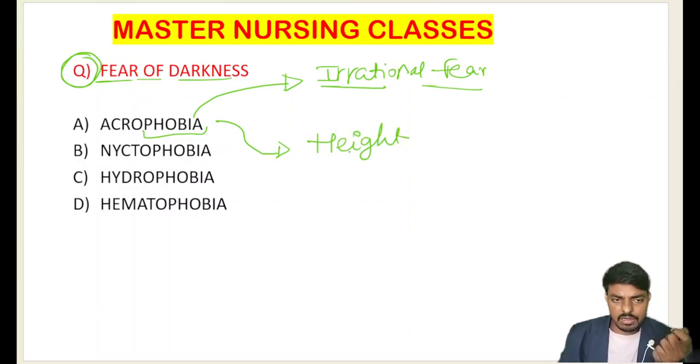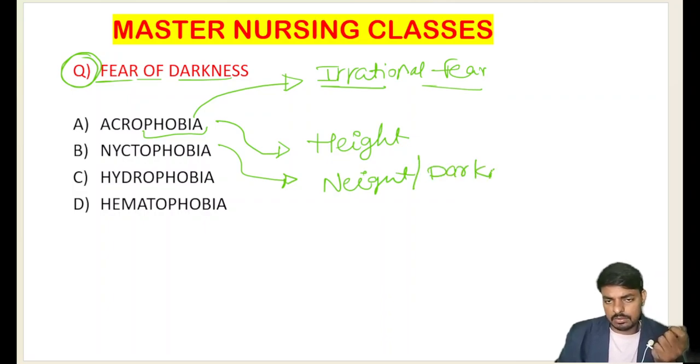Irrational fear of height is called acrophobia. And what is nyctophobia? Nyctophobia is the fear of the night, or else fear of the darkness. We call that nyctophobia.